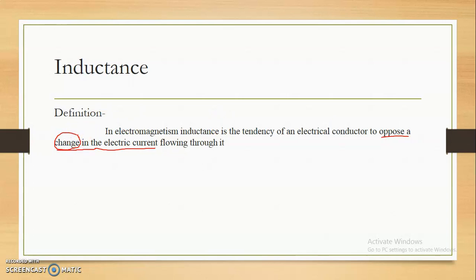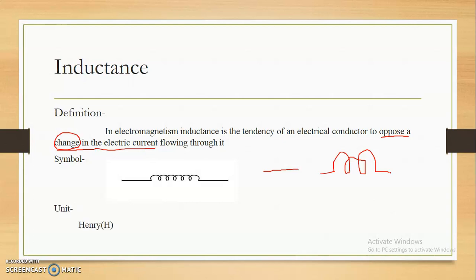Now, what is the symbol of this inductance? This is the simple coil which is wound. It is nothing but inductance. Suppose this is a simple copper wire. If this copper wire is turned like this, then it is going to be an inductance. This is going to be the simple inductance. Now, what is the unit of the inductance? The unit of the inductance is Henry, that is capital H.